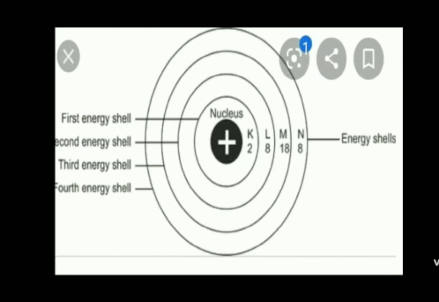The electrons in an atom are distributed in the shells according to their maximum capacity. The shell-wise distribution of the electrons in an atom of an element is called the electronic configuration of that element, and each electron has a definite energy as per the shell in which it is present. Energy of an electron in the first shell, that is K shell, is the lowest. Energy of the electron in the subsequent shells goes on increasing with the ordinal number of the shell.